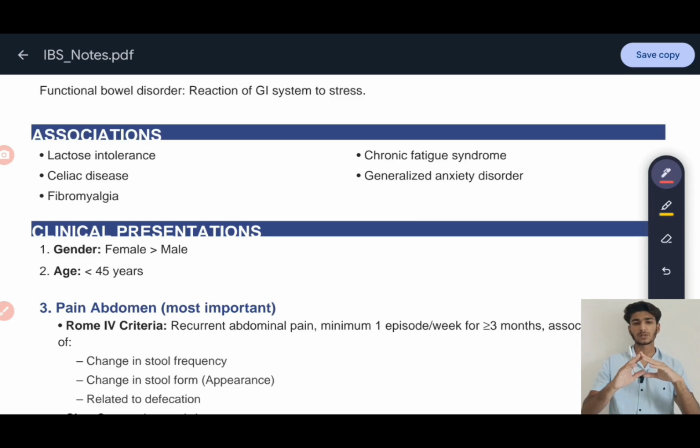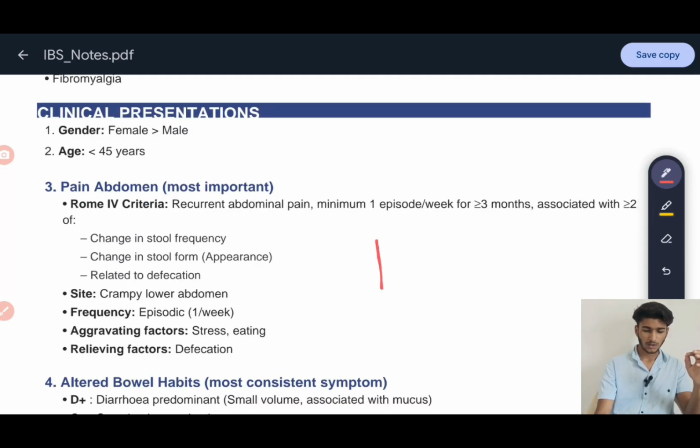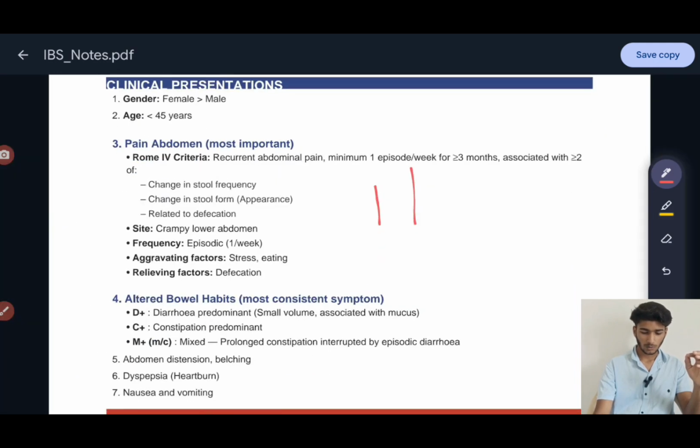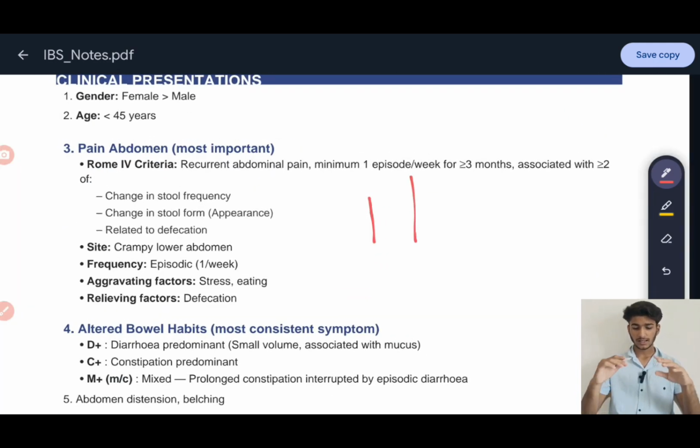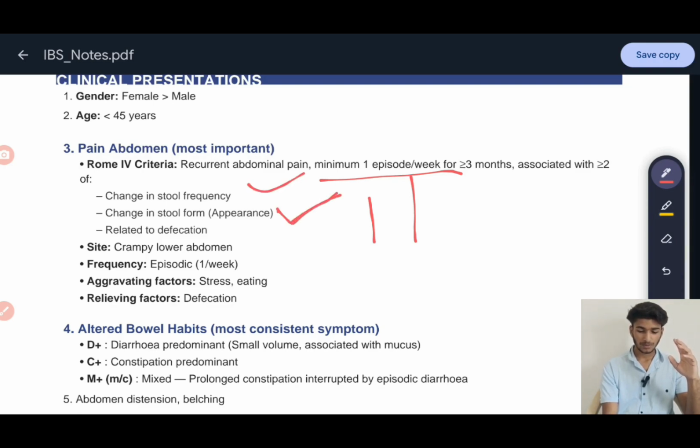So, clinically, where does this irritable bowel syndrome occur? It occurs majorly in females as compared to males, and the age group is less than 45 years. I will talk about the abdominal pain. Rome 4 criteria: there will be recurrent abdominal pain, with a minimum of one episode of pain per week for more than or equal to 3 months. Then we can consider that he might be suffering from irritable bowel syndrome. And there should be another criterion: it should have frequent stools as well as a change in stool form. The appearance of the stool should change. These are the main points.